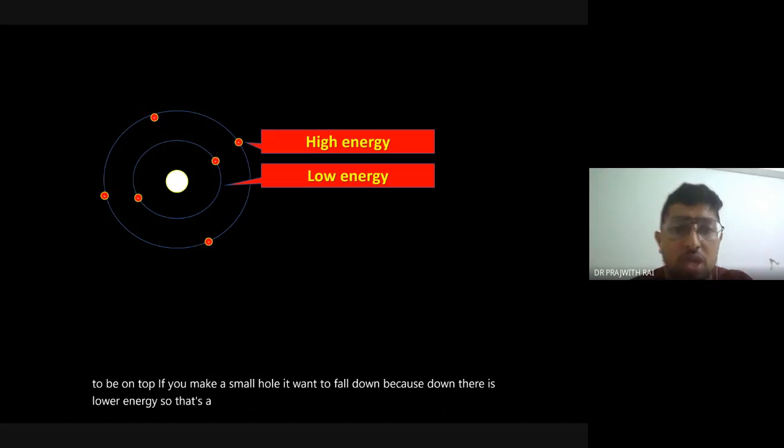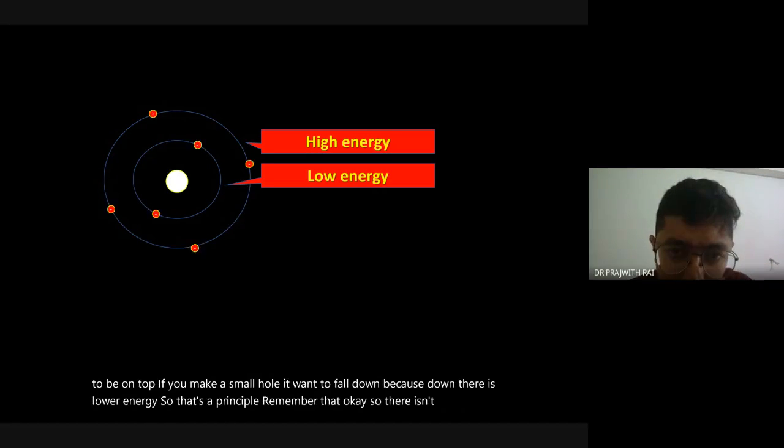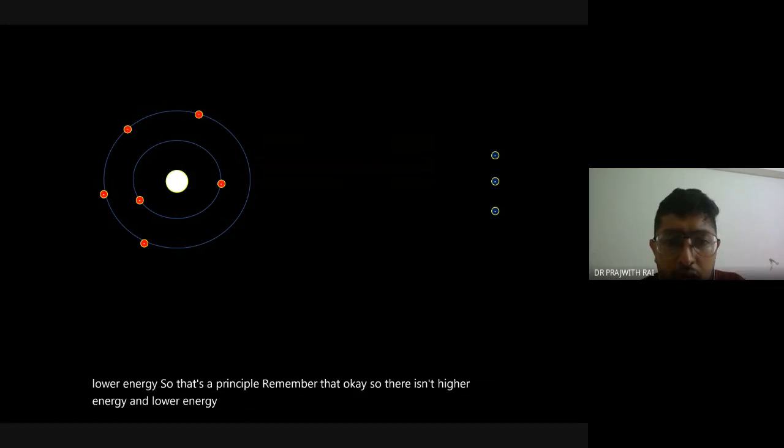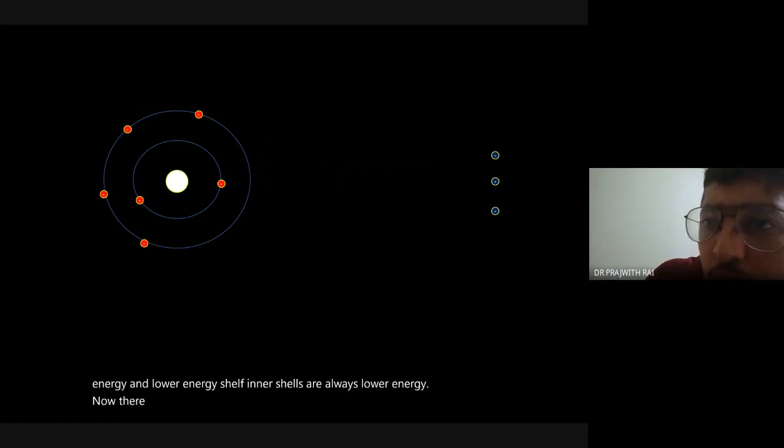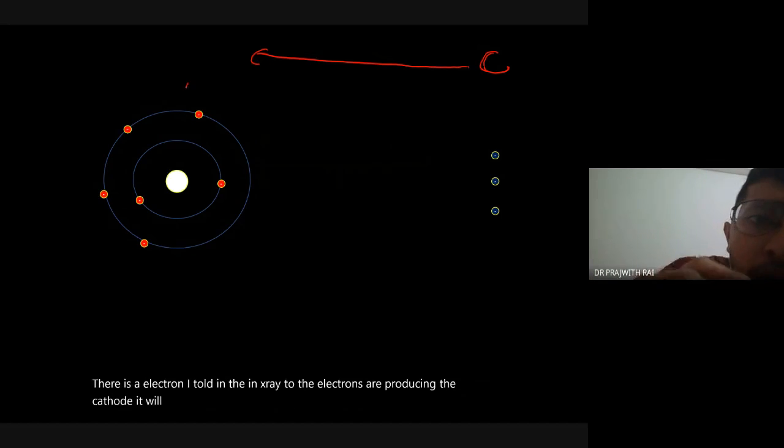Remember that. Okay. So there are higher energy and lower energy shells. Inner shells are always lower energy. Now, there is an electron. I told you that in an X-ray tube, the electrons are produced in the cathode. It will go and hit the anode.